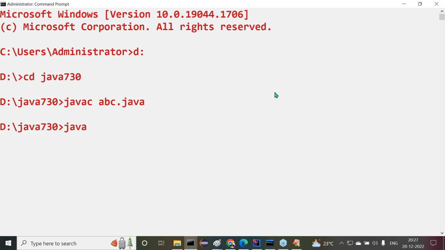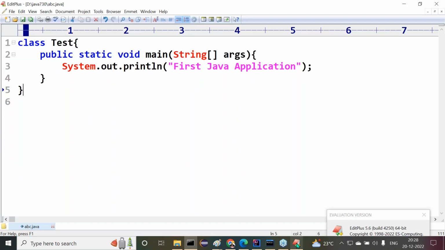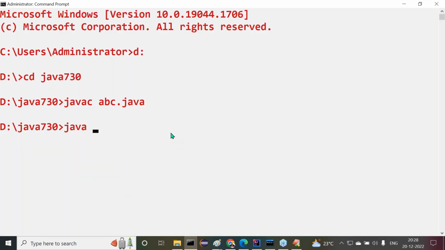Java, in the sense of execution, and javac, in the sense of compilation. Along with java, we must provide the main method class name. What is the main method class name we have taken in our Java program? Tester. We must provide java space Tester. Click on enter. Now we are getting output: First Java program. So that rule is satisfied.